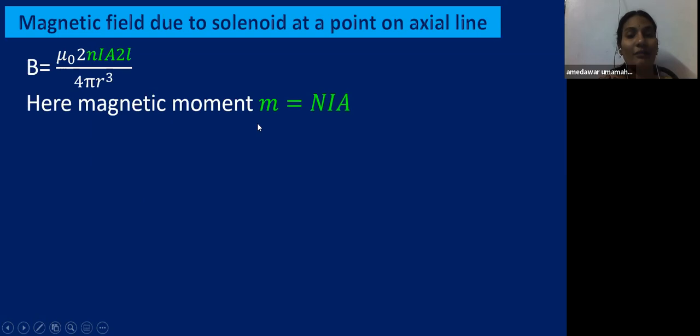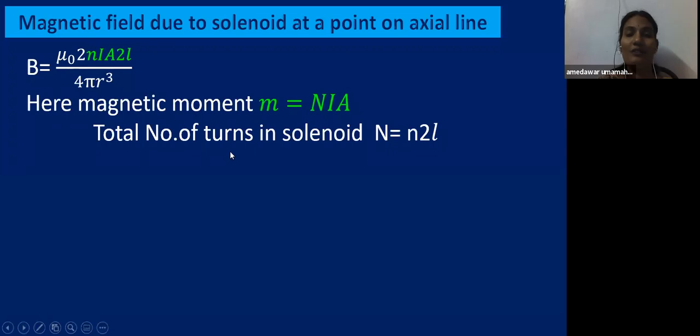So what is magnetic moment? We have already explained this equation, that is M equal to NIA. So what is N? Number of turns in the coil. Here our solenoid has the length 2L. So small n is the number of turns per unit length. Now the total number of turns in the solenoid will be n into 2L.